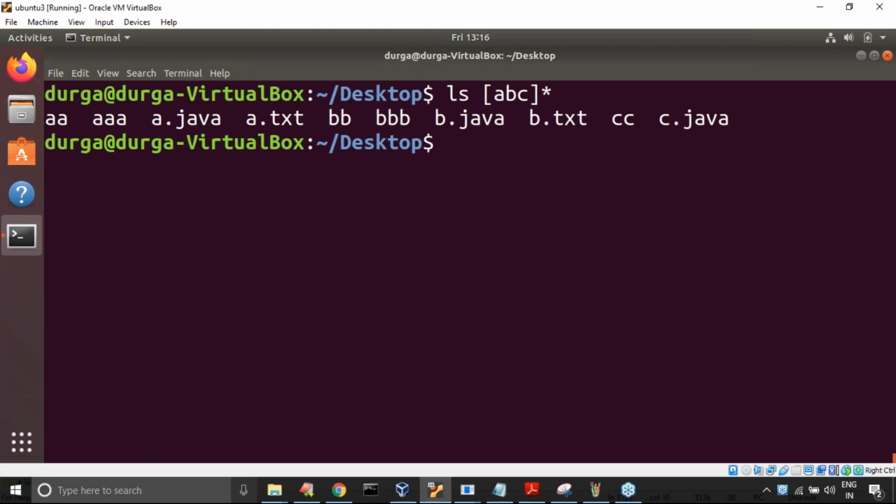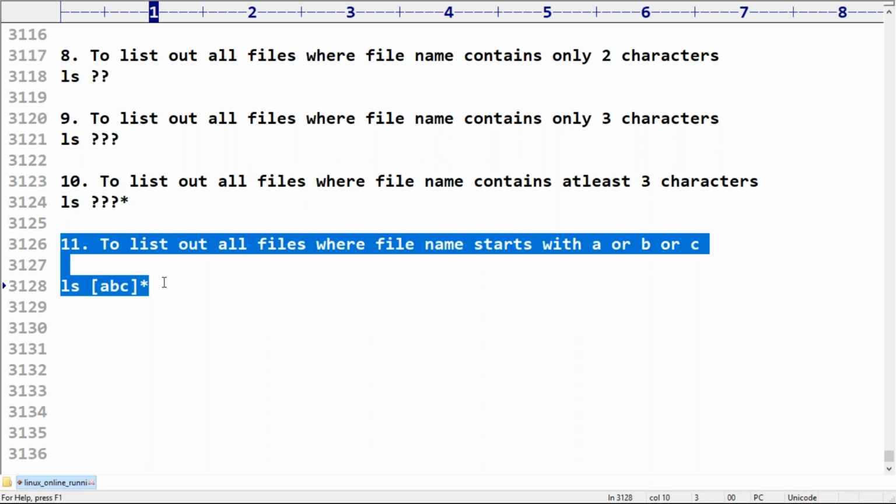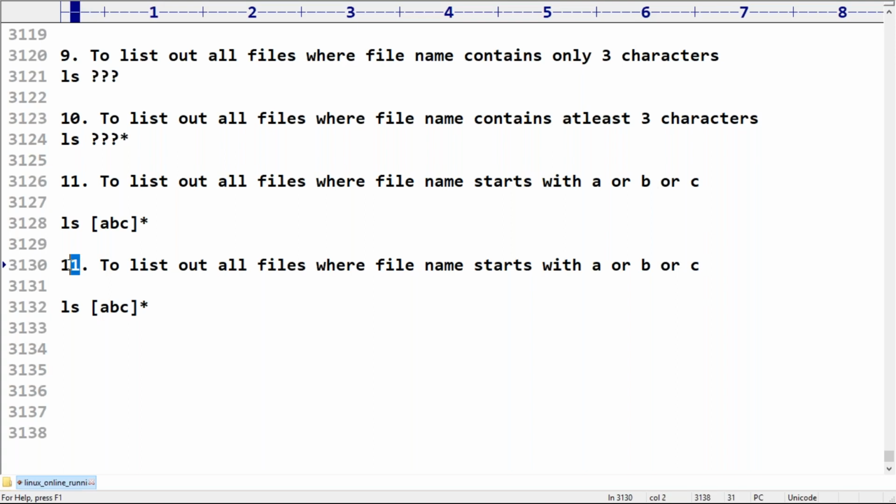Now my requirement is, just observe this one, sir: to list out all files where the file name should not start with A or B or C. Can you please guide what is the code?